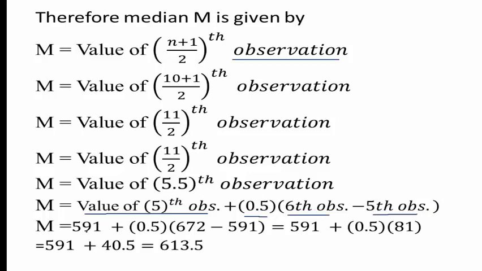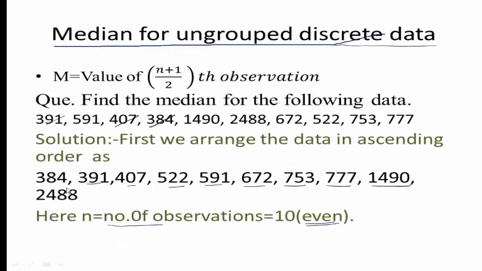See here, what is the 5th observation in the data? Count: first, second, third, fourth, fifth. The 5th observation is 591, and the 6th observation is 672.